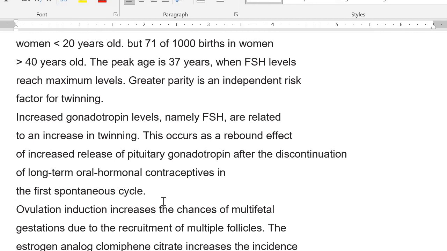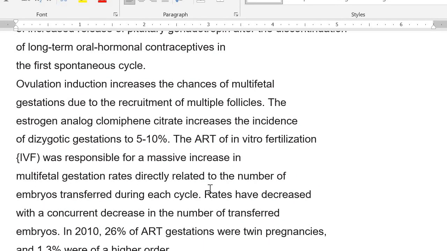Increased gonadotropin levels, namely FSH, are related to the increase in twinning. Why is it so? Because the FSH level tells you how many follicles will be taken up and enlarge, and then give rise to a twin pregnancy. This also occurs as a rebound effect of increased pituitary gonadotropin after discontinuation of long-term oral contraceptives in some people in the early cycles. Once they have stopped the drugs, the COCPs, the incidence of twinning also increases because the ovaries take some time to adjust. Okay, that is the problem.